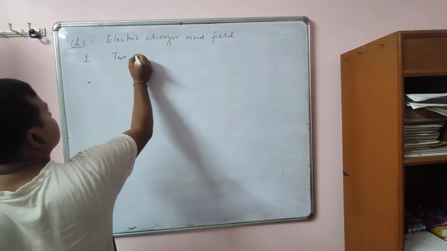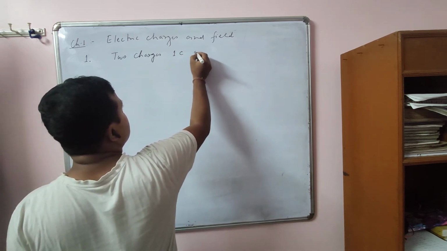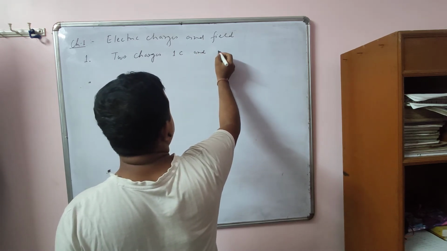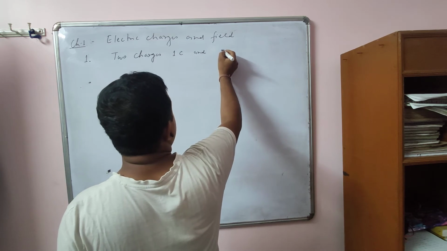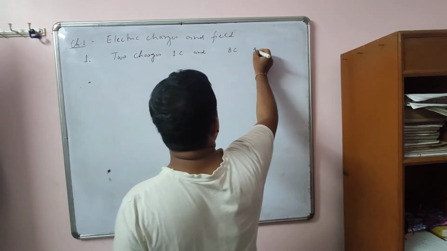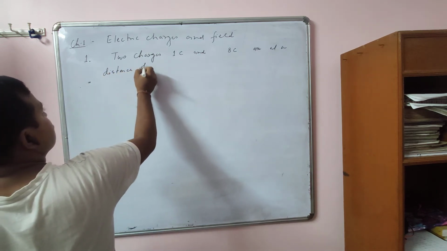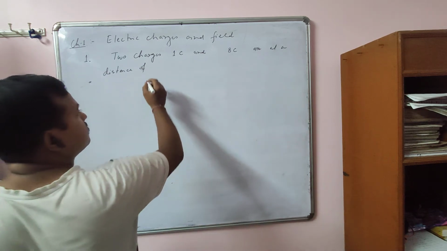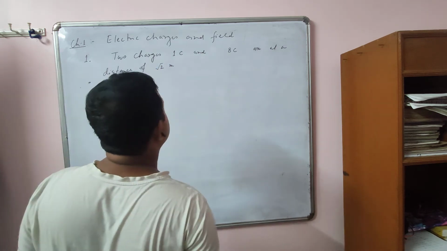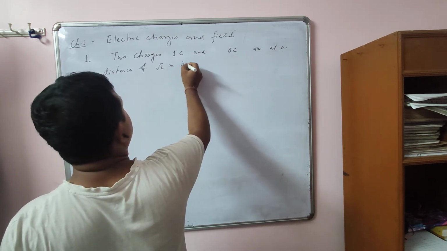Two charges, 1 coulomb and 8 coulomb, are at a distance of √2 meter in vacuum.